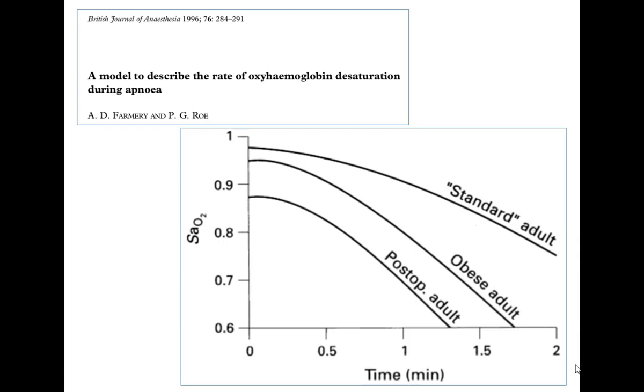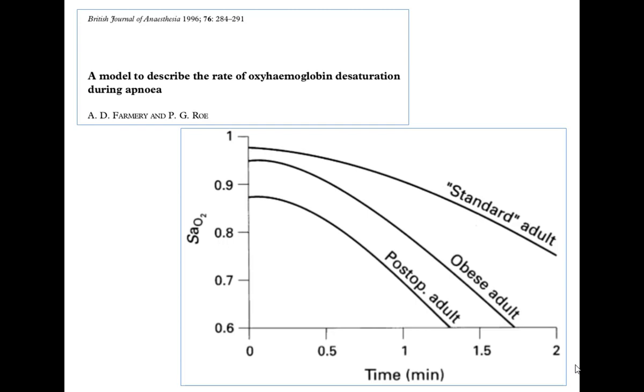So this is a very old study. Now some of you may have been in your 3rd standard and 4th standard when this paper came out. What they did was they built a model. So this is not actual patients. They built a model and they looked at how long it took for the patients to desaturate. And this is not a critically ill patient study. This is only post-operative patients.